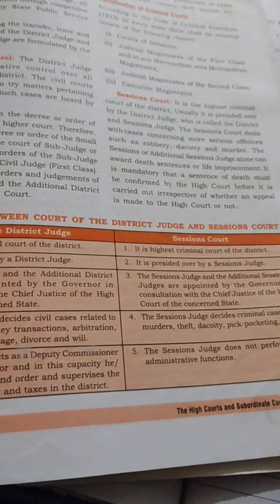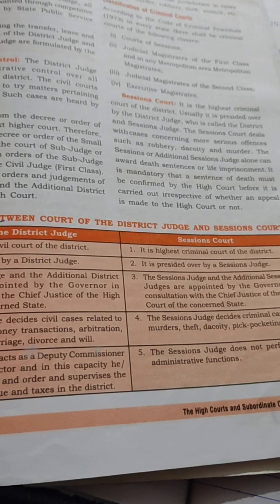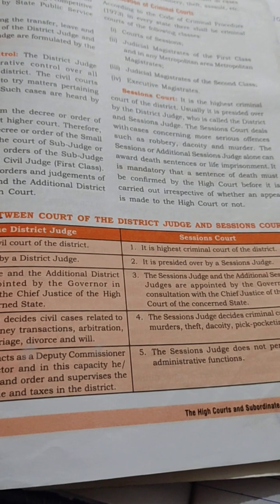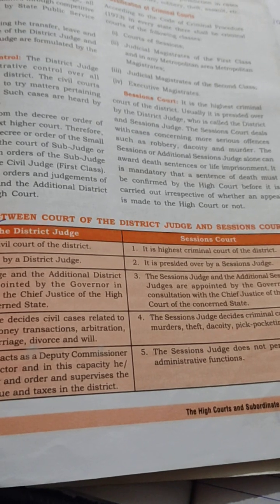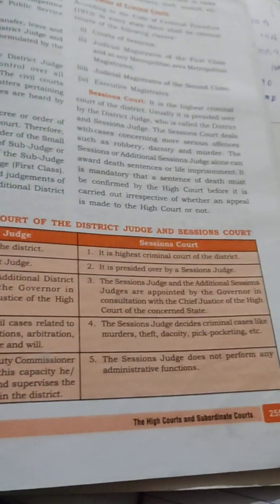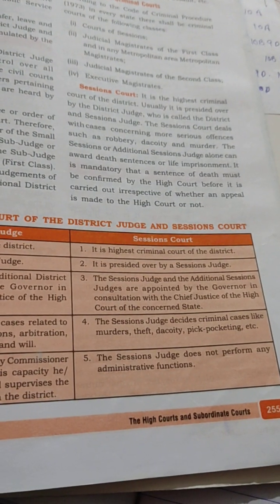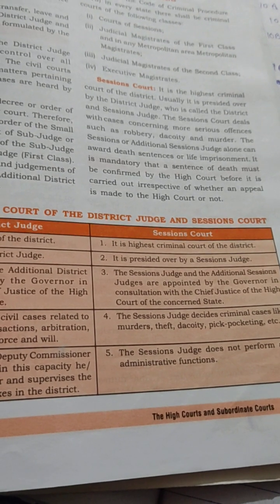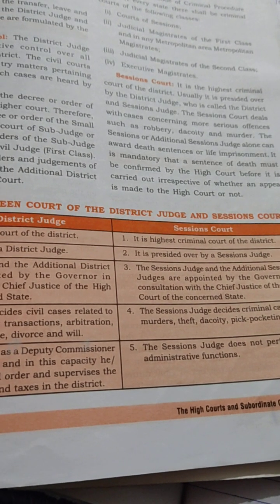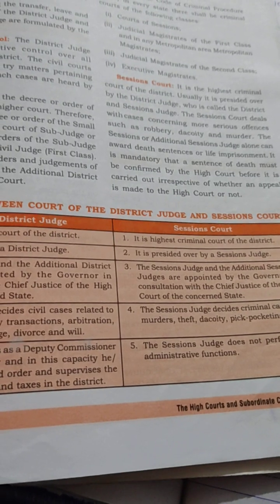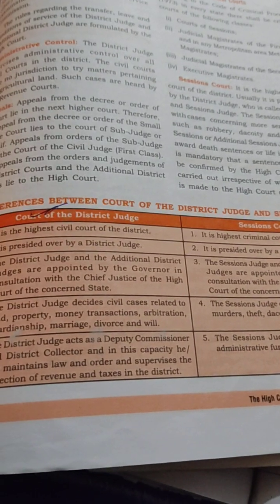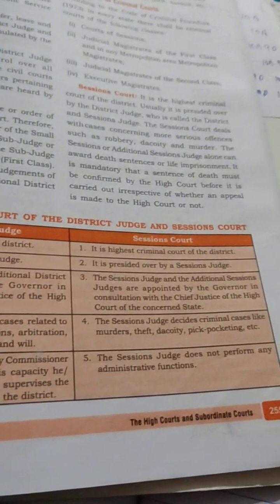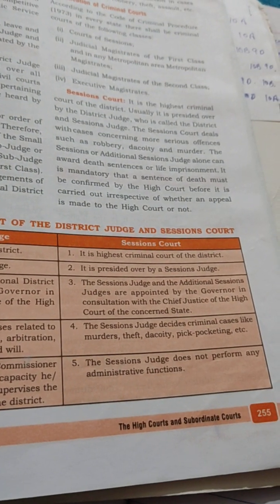Usually the judge is one person. When he entertains civil cases, he is district judge, and when he entertains criminal cases, he is session judge. So judge is one person, but there is a difference between court. Okay, court of district judge, it is the highest civil court, and that is the highest criminal court.